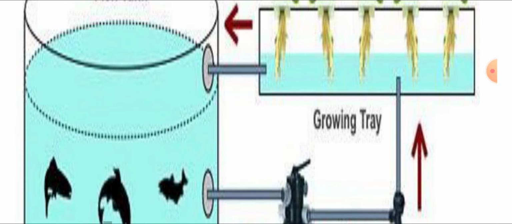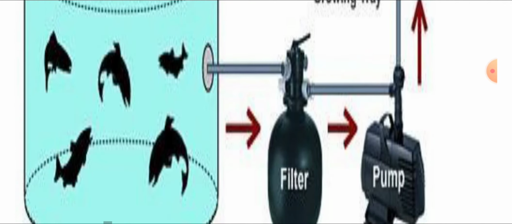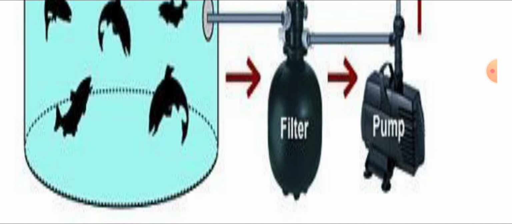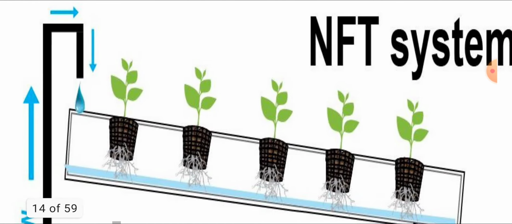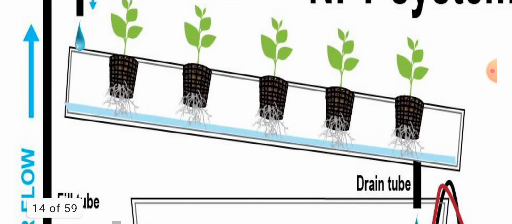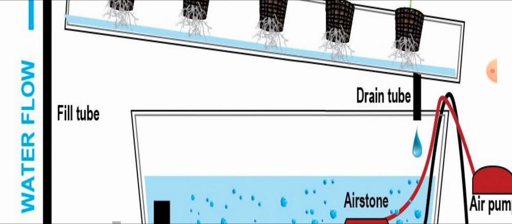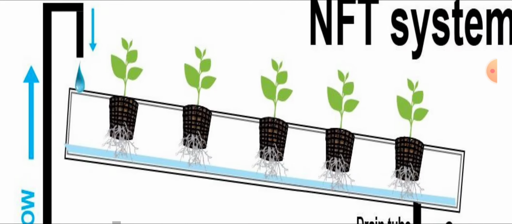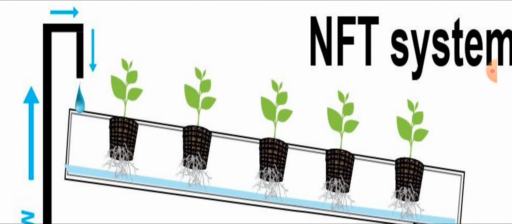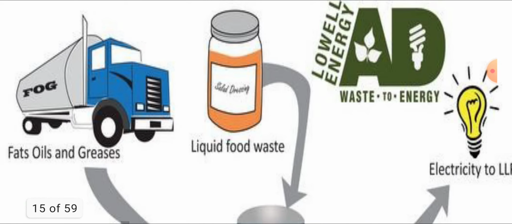This way the water can be used for rearing the fish. This culturing you can do. And the other is the NFT system, where plants are placed upon a sliding scale, and the water is pumped. This way less consumption of water will take place.